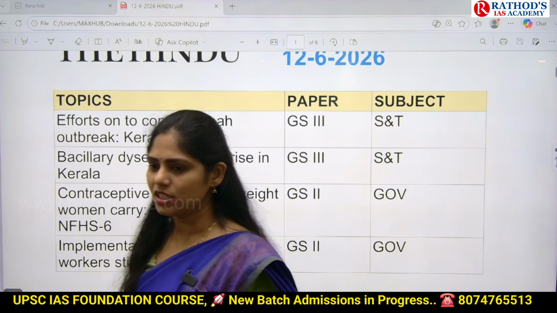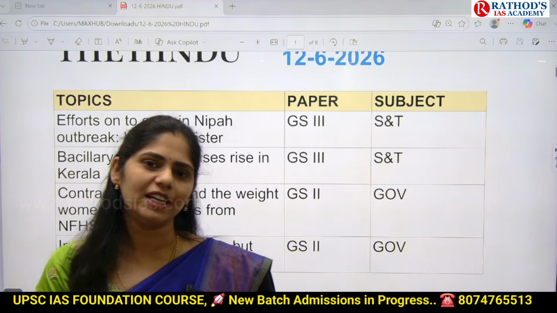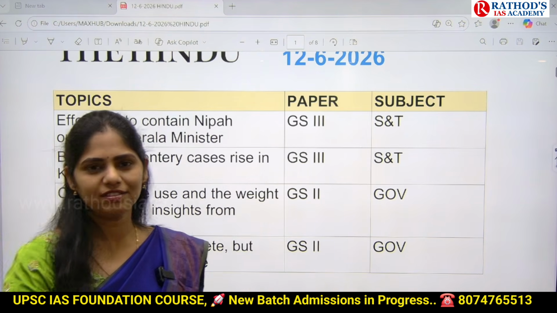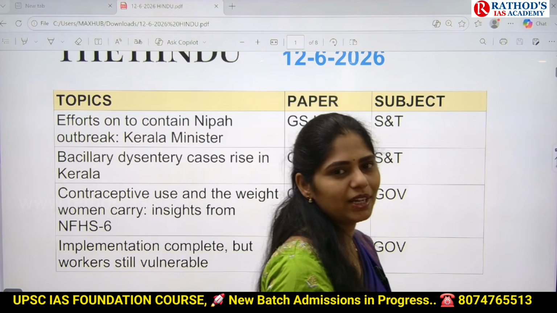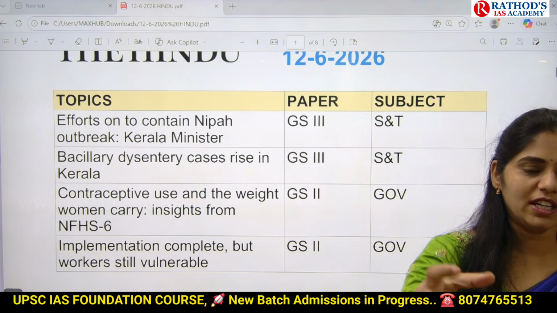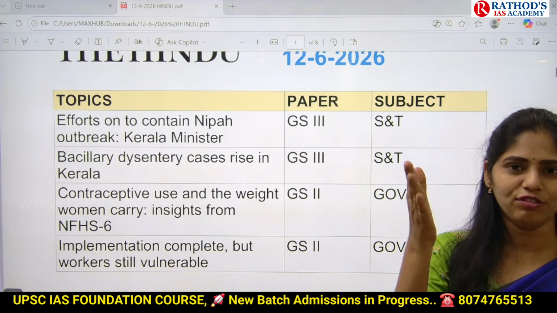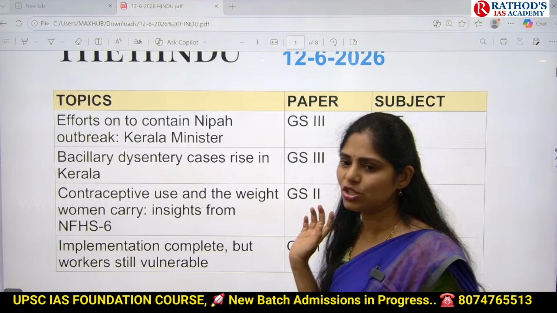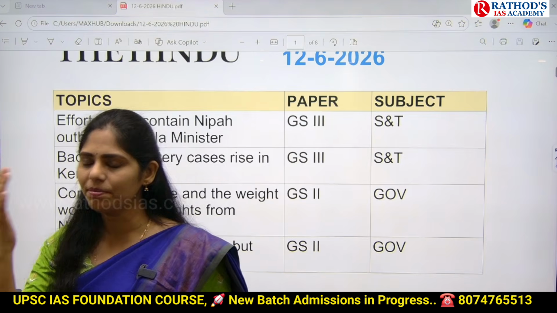And the next one: for UPSC you have to prepare at least 1 to 1.5 years of current affairs. In that 1 to 1.5 years you will get a number of diseases that will be in the news, right? So they will take all those diseases and form a single question. They'll give you a pair based question. Consider the following pairs.